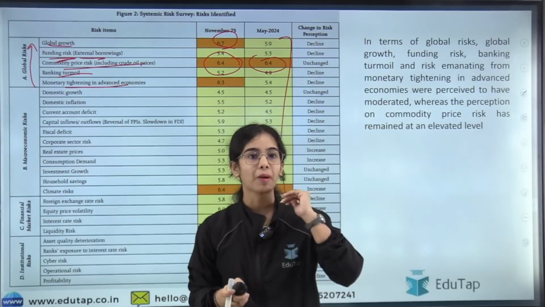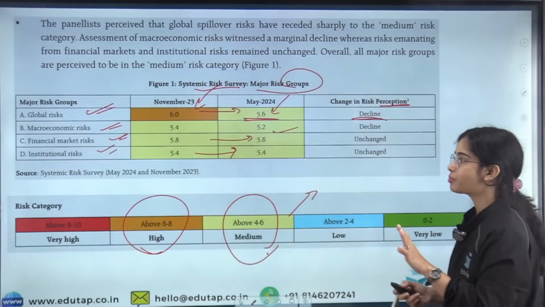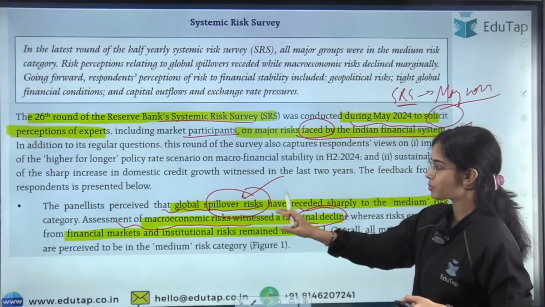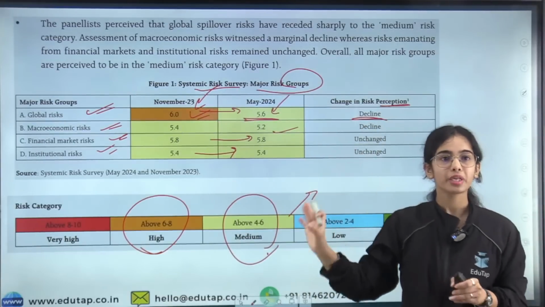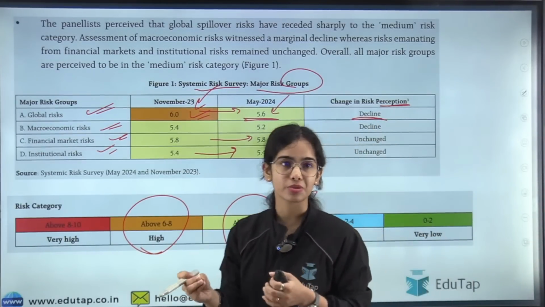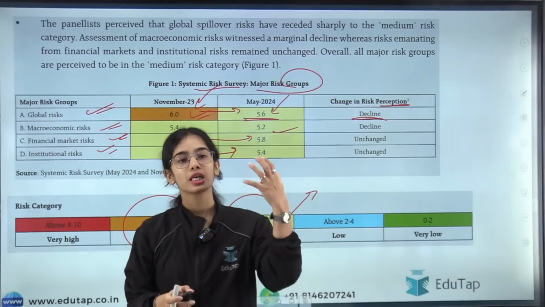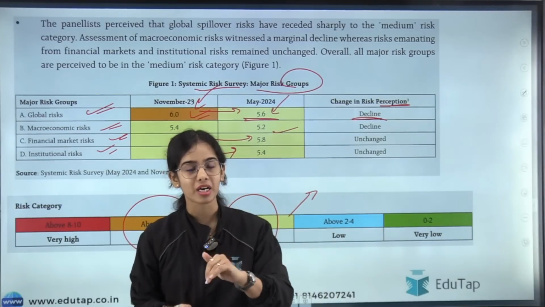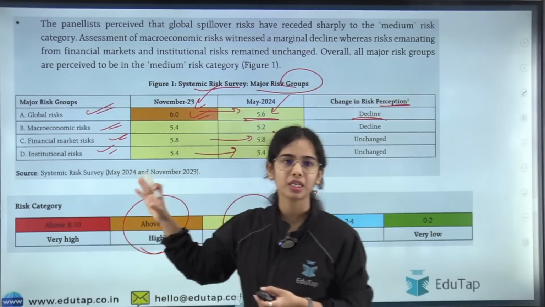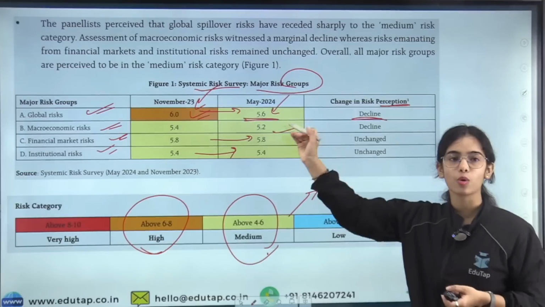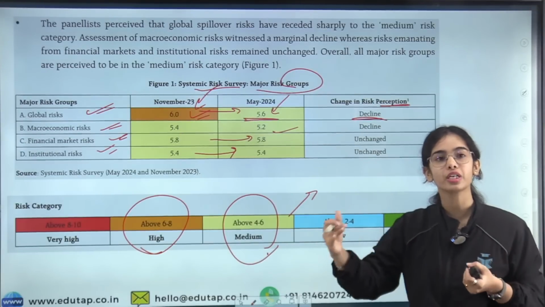Simply, the idea is that the panelists have given their decision, and before, the global spillover risk was in the high risk category, but now it has come down to the medium risk category. This is the systemic risk survey, in which the market experts or market participants give their ideas on what is happening and how our economy can be affected due to different risks.